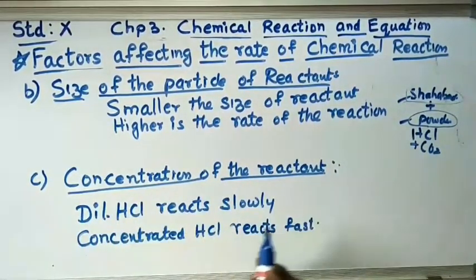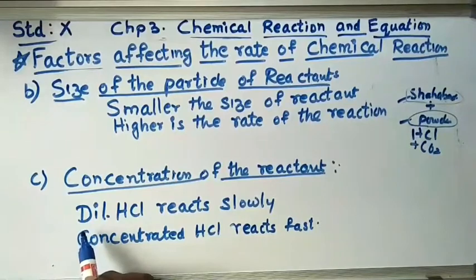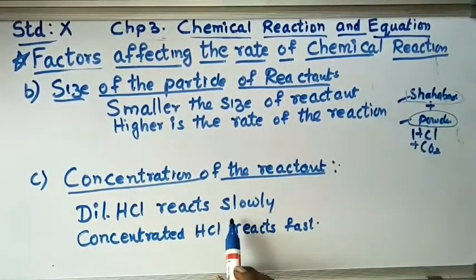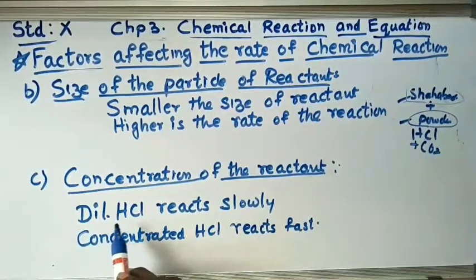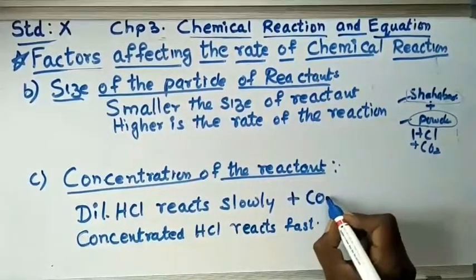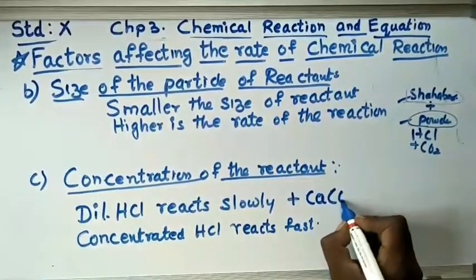Next, concentration of the reactant. Now previously we discussed concentration, concentrated or dilute. If dilute HCl is there, the reaction will be slow. Let's say you take dilute HCl and mix it with calcium carbonate, CaCO3.